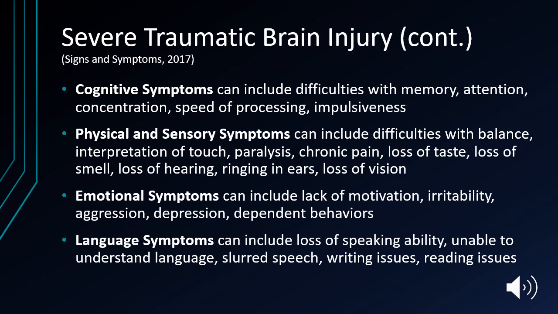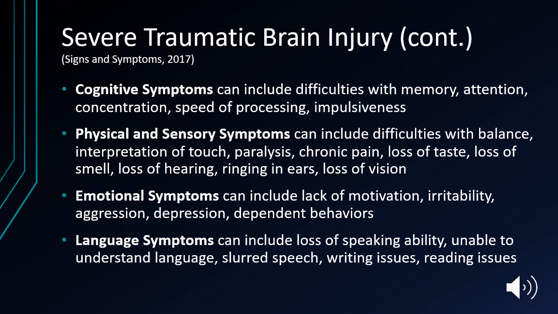Secondary effects can include swelling, fever, seizures, loss of the senses, or an imbalance of neurological chemicals, or ringing in the ears. Traumatic brain injuries can cause and increase the risk for things like epilepsy, lack of motivation, Alzheimer's, Parkinson's, aggression. And you'll see an increase for this presentation. I'm going to focus on differentiating language between the two main types of brain injuries, loss of the ability to speak, a severe brain injury, and ability to a mild brain injury, loss of the ability to understand language, slurred speech.